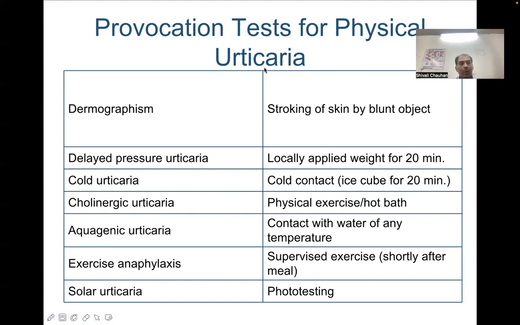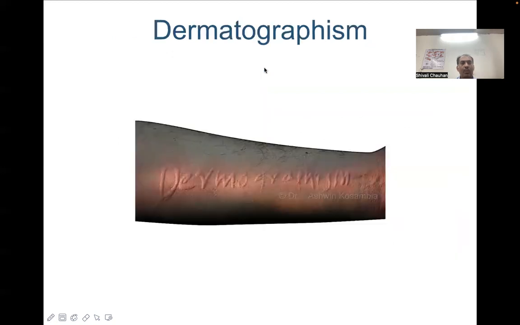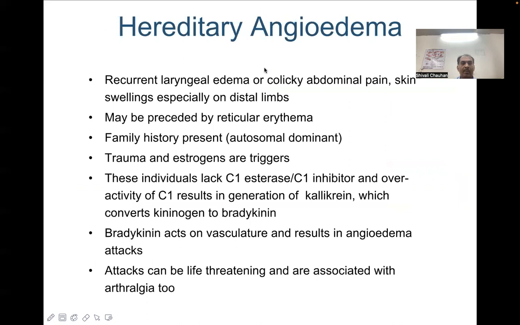Physical exercise or hot baths precipitating urticaria can be a reason for cholinergic urticaria. Aquagenic urticaria is precipitated by contact with water. Exercise urticaria or exercise anaphylaxis usually is precipitated by exercise, and solar urticaria can be elicited by phototesting. This is what dermographism is. If we stroke the skin in a particular manner, there is a wheal and flare response.